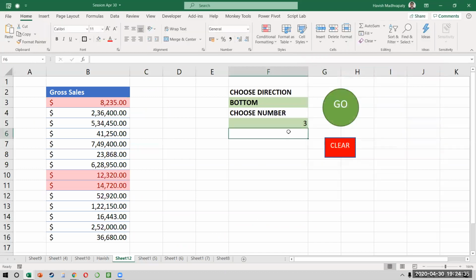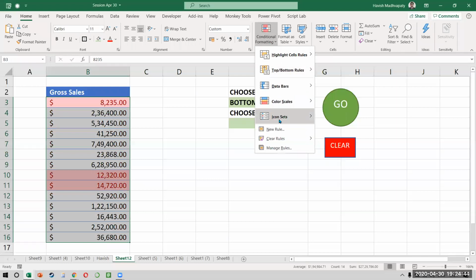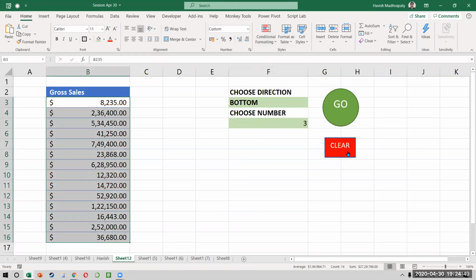So whenever the user says, no, just remove whatever is there on the screen, I can just click on the clear button. Otherwise, what do you have to do? You have to select the cells. You have to click on conditional formatting. You have to select clear rows, and then you have to click on clear rows. I don't have to do that anymore. I can just say clear.